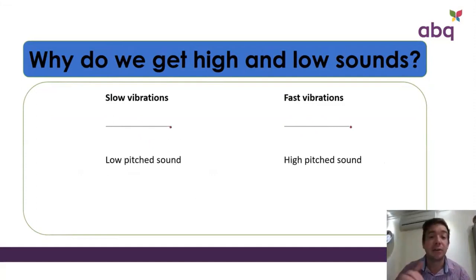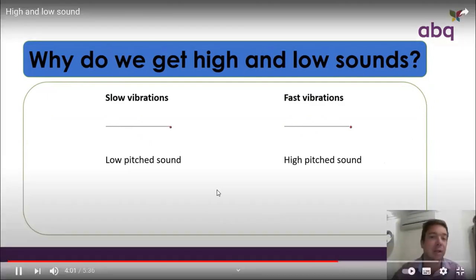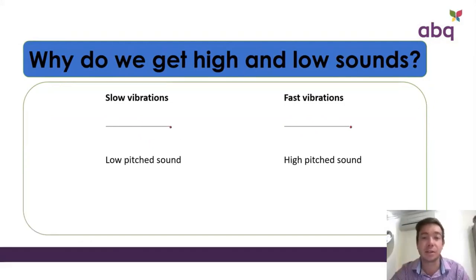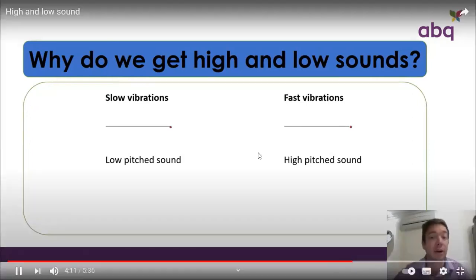So very important, slow vibrations will give me a low pitched sound, and fast vibrations will give me a high pitched sound. Now, don't be confused between the pitch of the sound and the volume. Volume talks about how small or how big the vibrations are. In this situation, we talk about how fast or slow the vibrations are. Very important, guys.